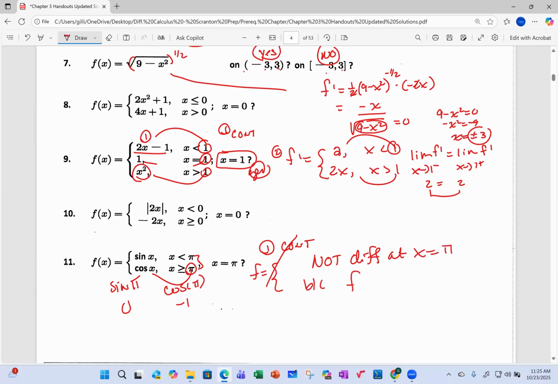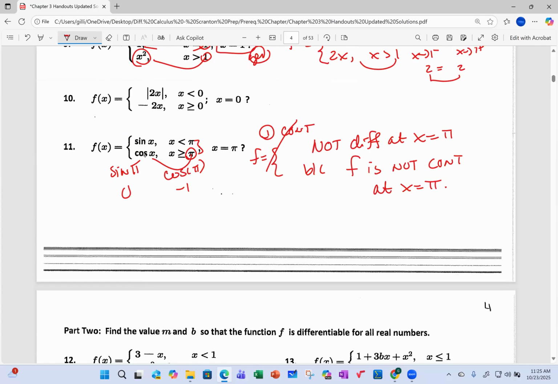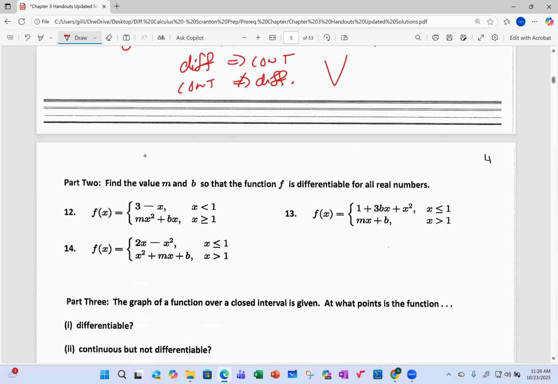Because f is not continuous at x equals pi. The function has to be continuous in order to possibly be differentiable. So we always know that differentiability implies continuity, because if it's differentiable, which means the slope of the tangent exists at every point, the function's got to be continuous. But continuity does not necessarily imply differentiability. You always think of that absolute value function.